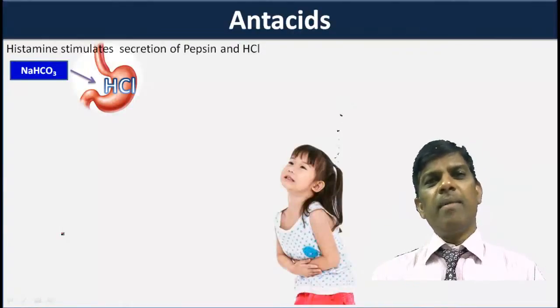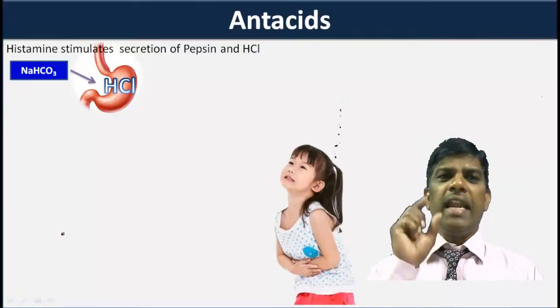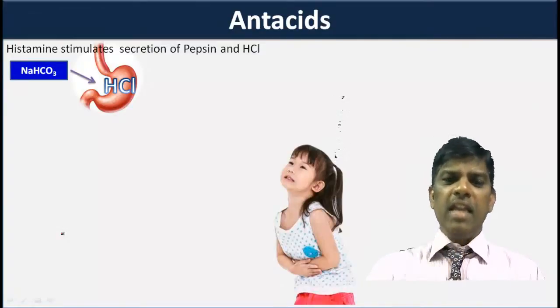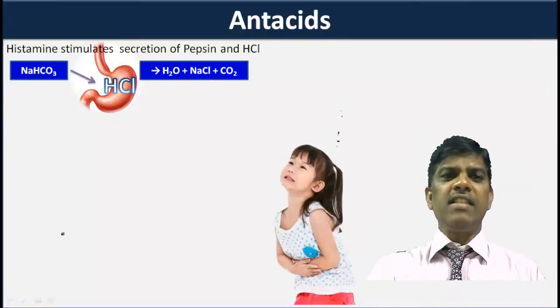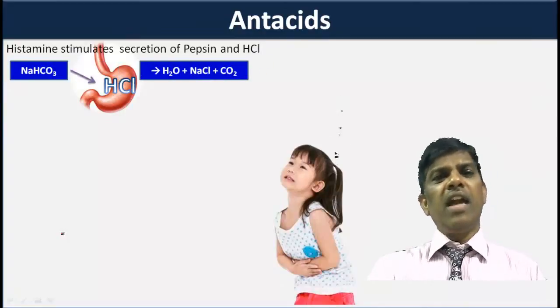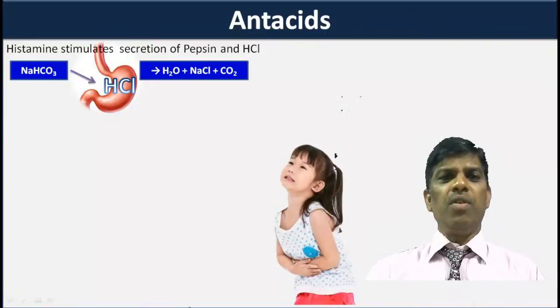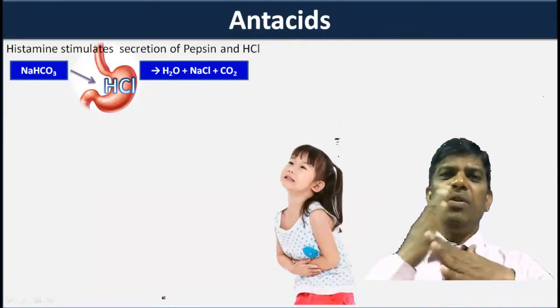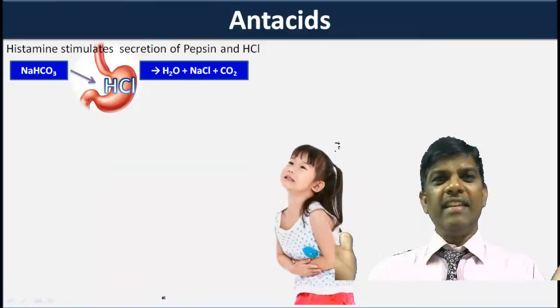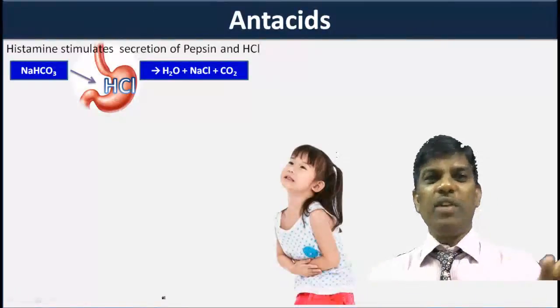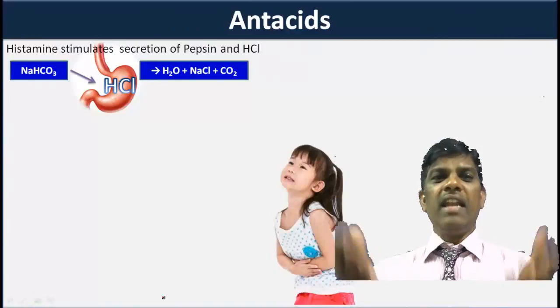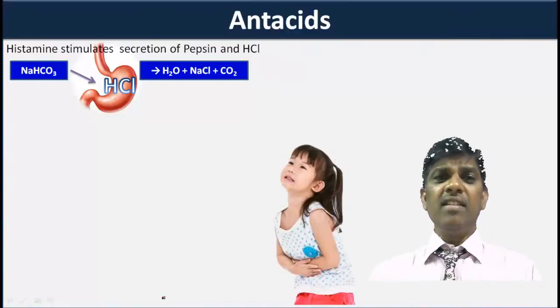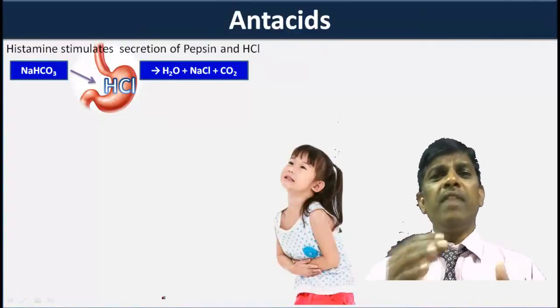What is sodium bicarbonate? It is baking soda or edible soda. It is a base. When it reacts with HCl, it neutralizes, giving water, sodium chloride and carbon dioxide. It is a great invention. We take this sodium bicarbonate, it acts on HCl, and immediately the pain is relieved.